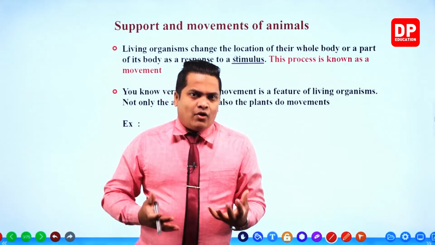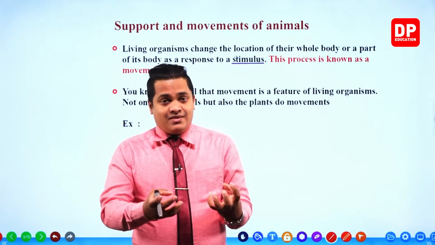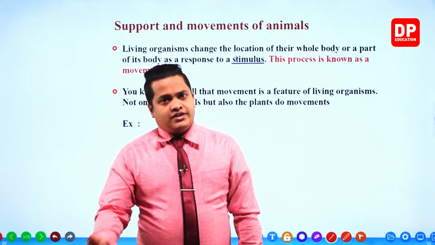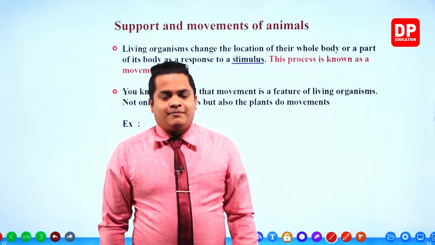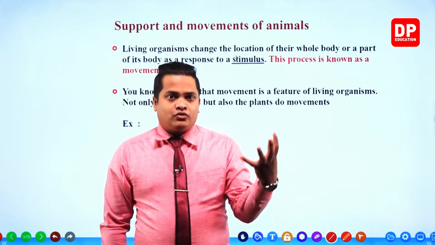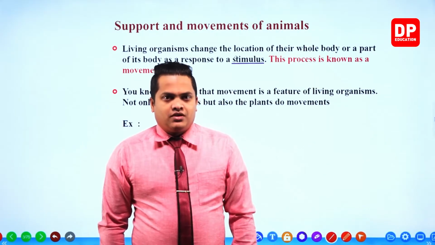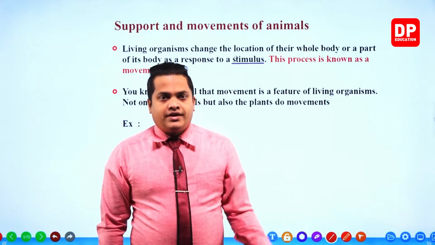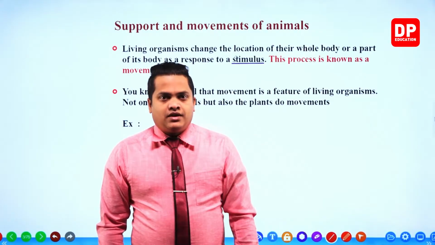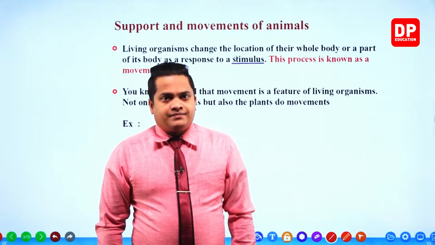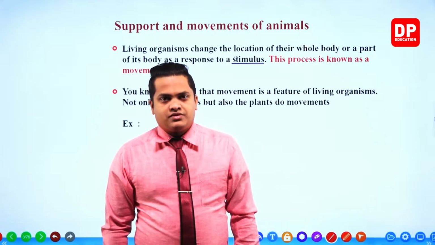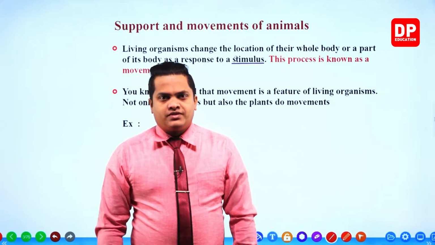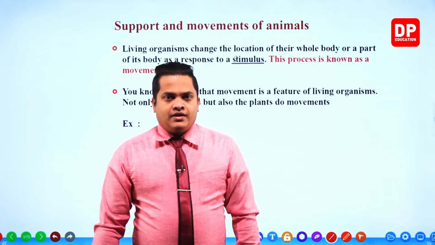So you know that organisms, especially animals, show different kinds of movements. The pets who are living in your house, like the dogs and cats, any other pet living in your houses, they show different movements. They run here and there, right?